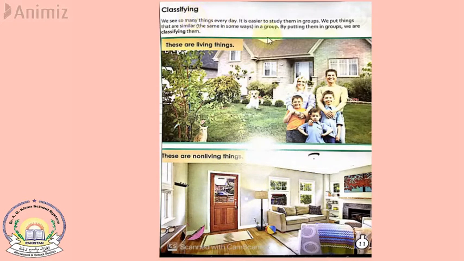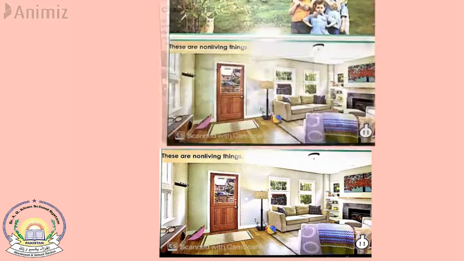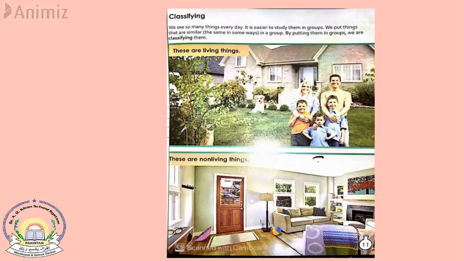So what does classifying mean? Classifying means to put things into groups. So now you understand what the two groups mentioned on this page are. These are living things and non-living things. These are two groups. This is all for today's lecture.